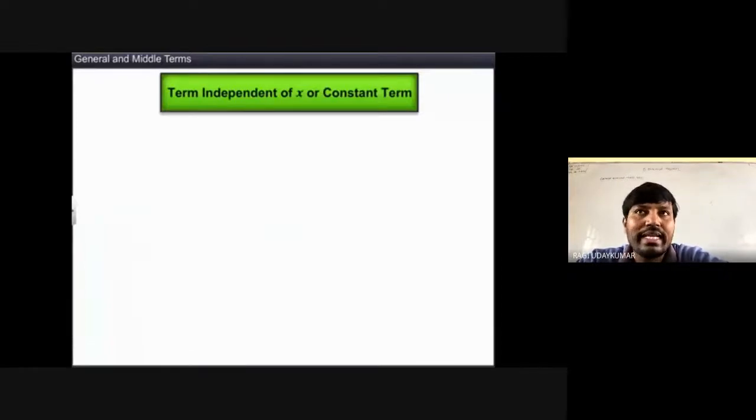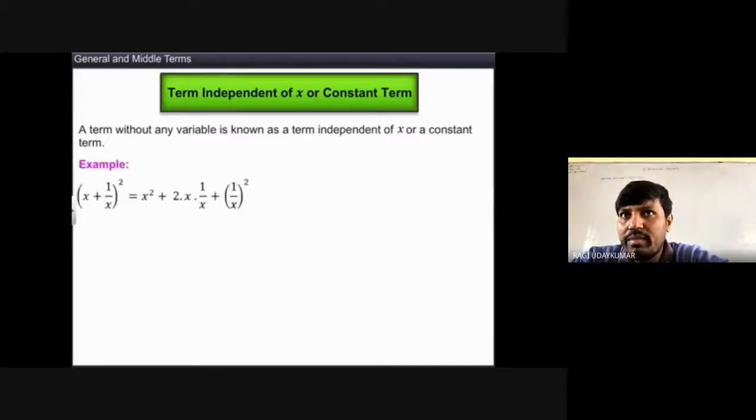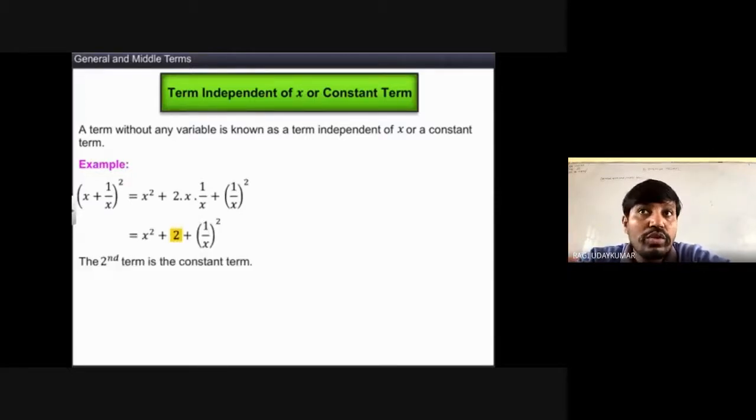Okay? The next concept is term independent of x, or constant term. Suppose you have a binomial expansion which contains both terms with the same variable, some terms will be cancelled. So a term without a variable is known as a term independent of x. Suppose you take the expansion of x plus 1 by x whole square: x square plus 2 into x into 1 by x plus 1 by x square. There x cancels and 2 comes. The 2, the second term, is a constant term.